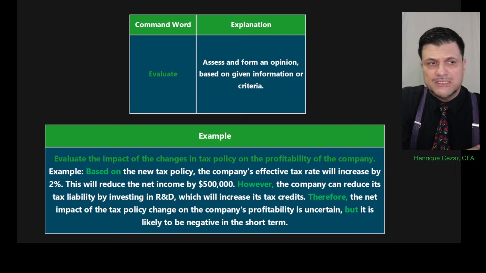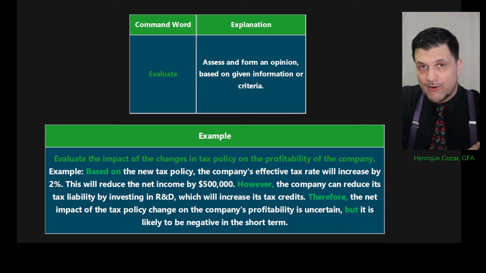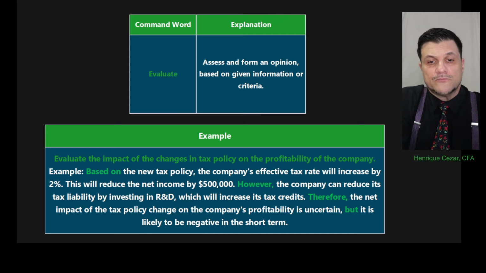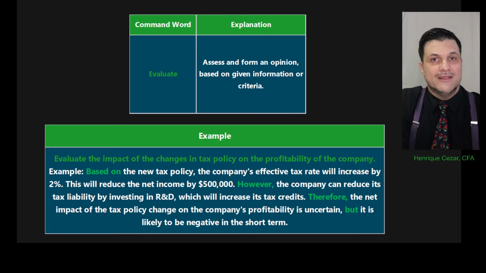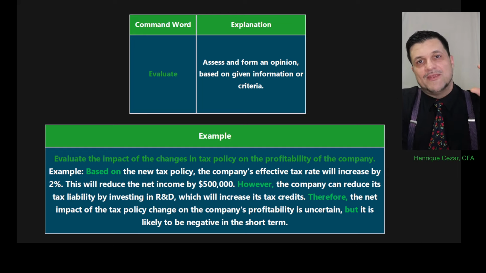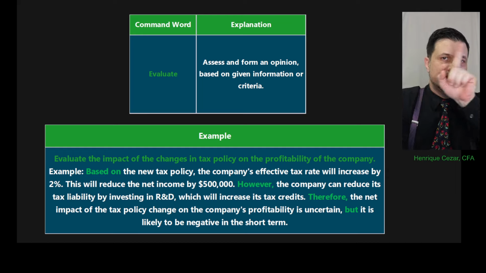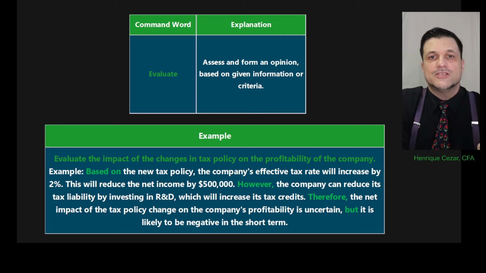But imagine, someone would have all the tools available to make sure that we'll do a proper grading on your answer. All right. So put there, based on this, that's what's going to happen. However, how can you mitigate that? Well, you can do this. Therefore, although the impact might be big, if the company takes the necessary precautions, it will not be too bad. Well, there you go. It's an evaluate. You're evaluating. That's what's going to happen. This is the impact. But if we do this, we mitigate the impact. I'm doing an evaluation. I'm doing an assessment of the situation.